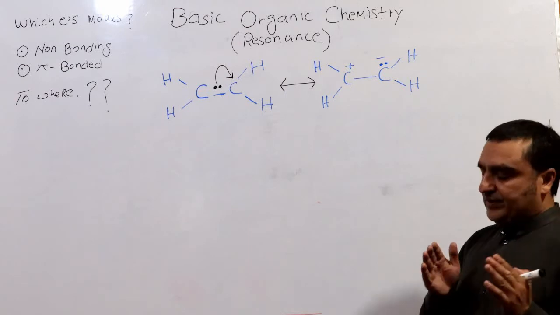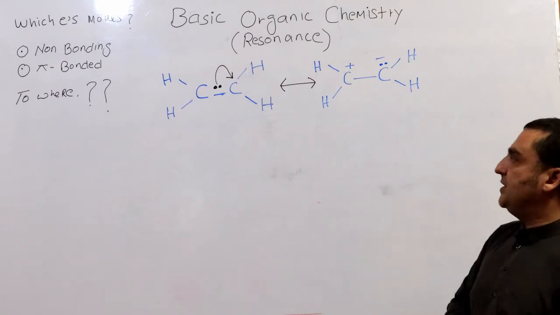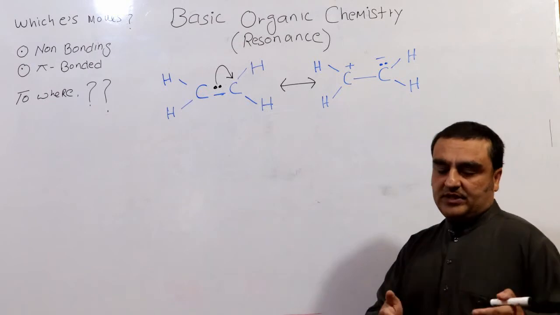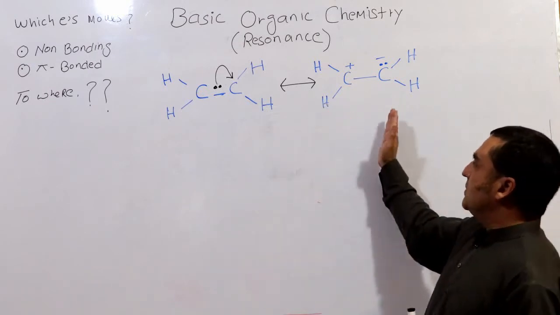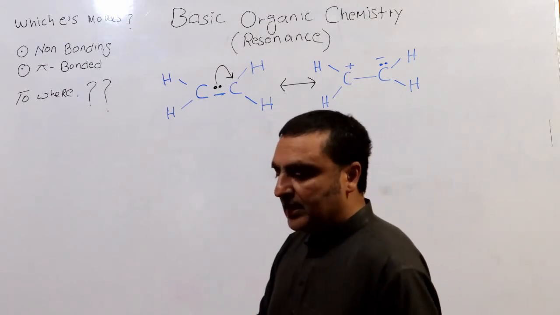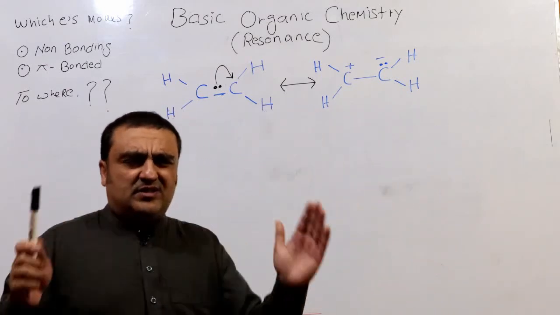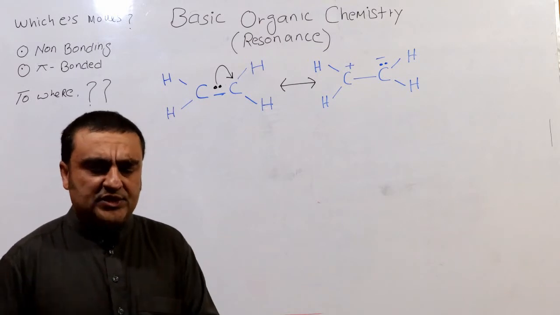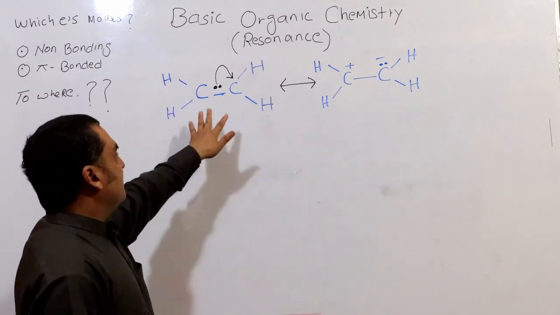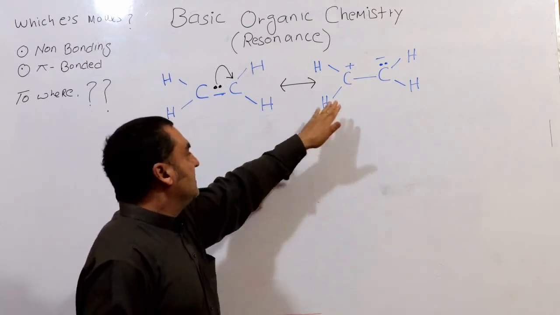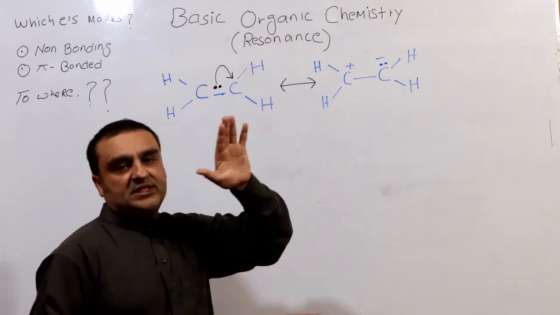Here I would like to mention the other arrow, the double-headed arrow. It shows two resonance forms. It is a little bit complex to understand, as this arrow just shows that both these molecules are the same.